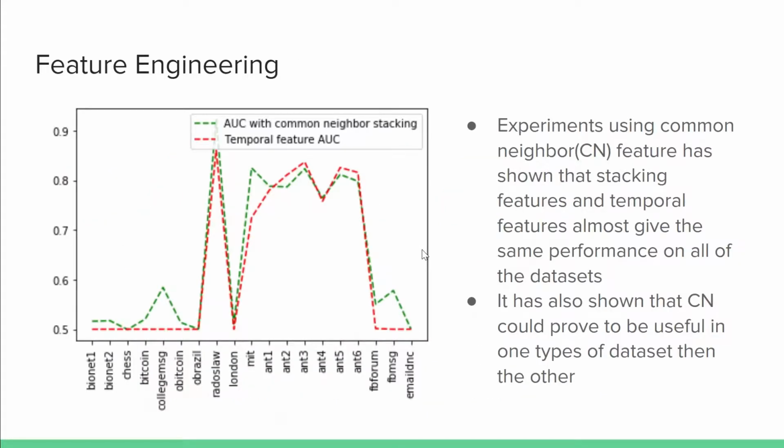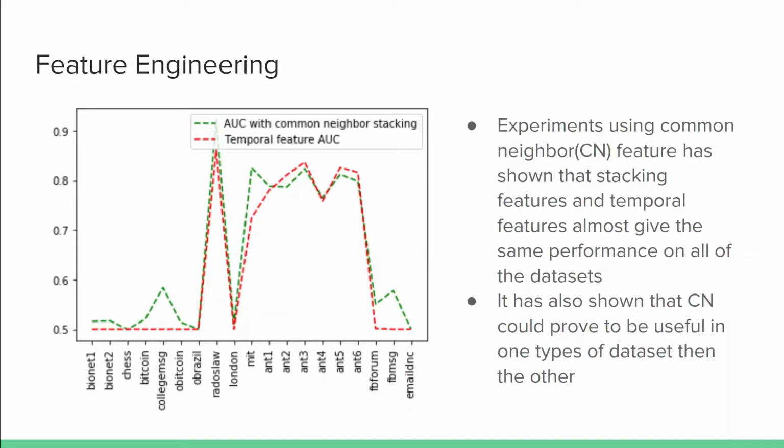By computing the common neighbor for static stacking and temporal and using them solely as predictors, we notice that their performance is almost the same, with the stacking method slightly better than the temporal feature. This shows that using stacking, we are able to capture what the temporal features are doing, thus avoiding the expensive computation of temporal features.